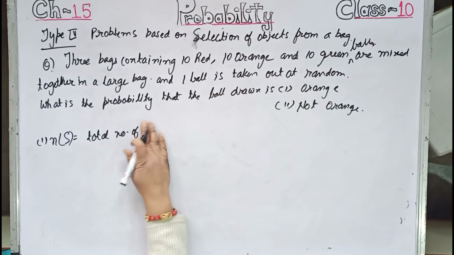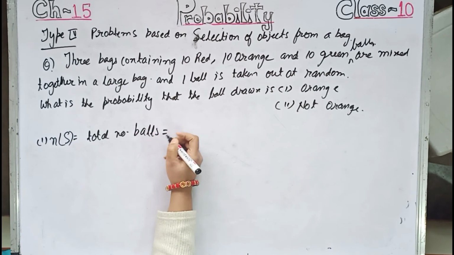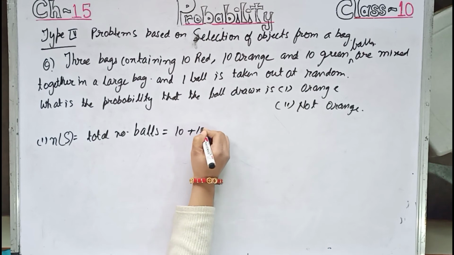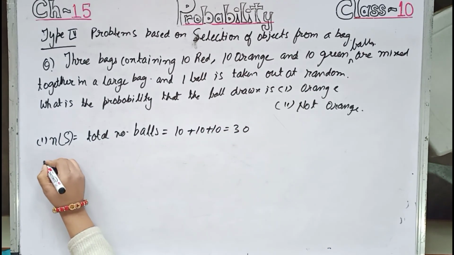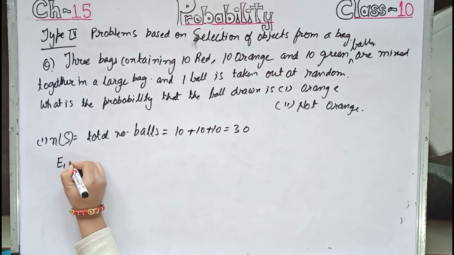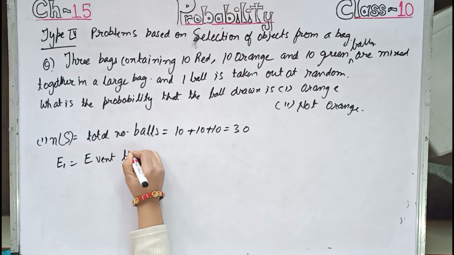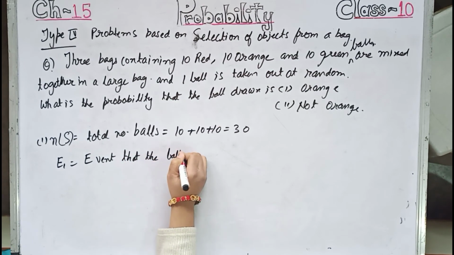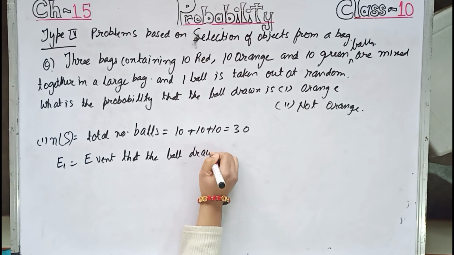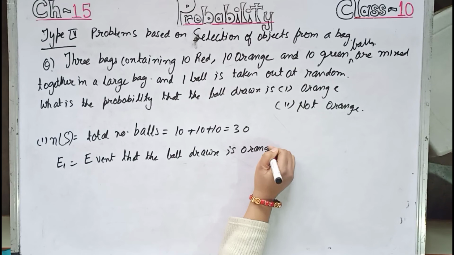So NS equals 10 plus 10 plus 10 equals 30, and E1 equals the event that the ball drawn is orange.